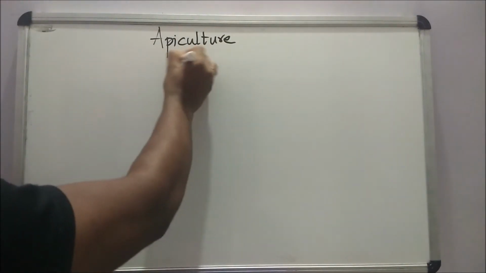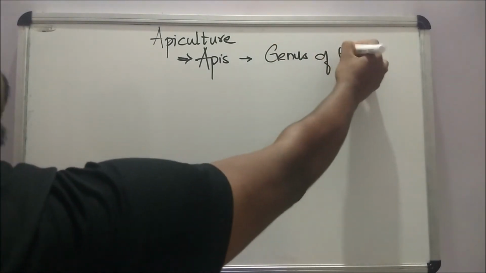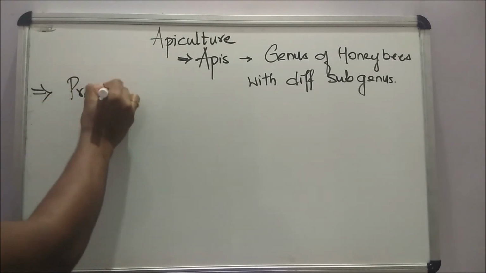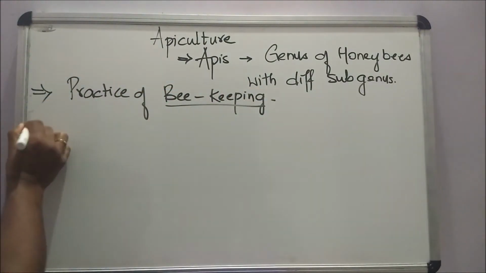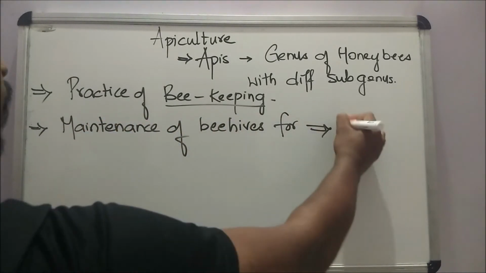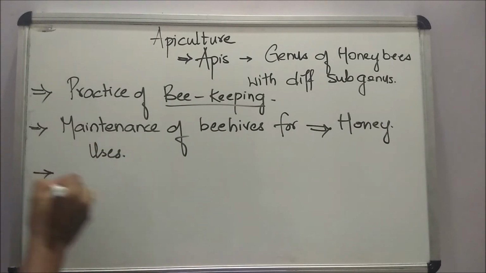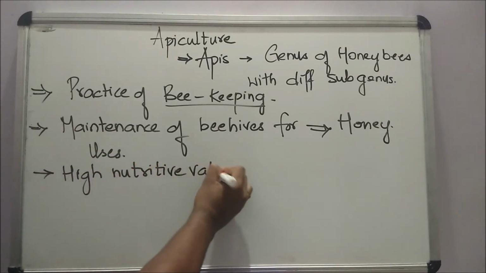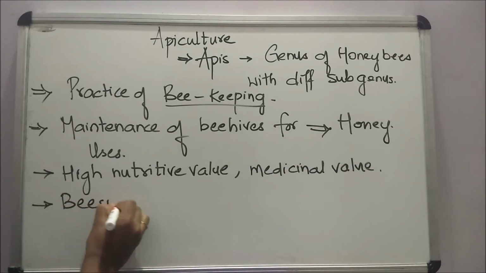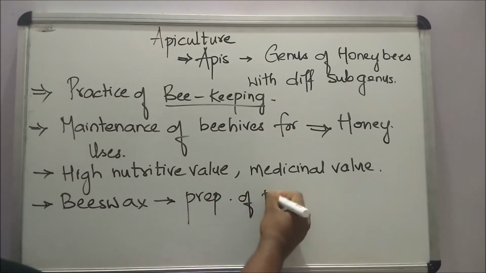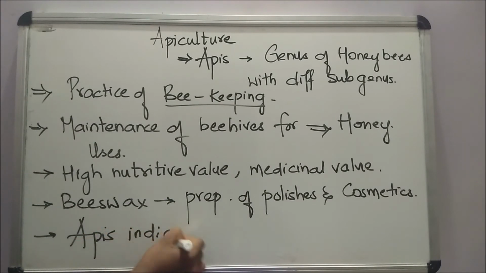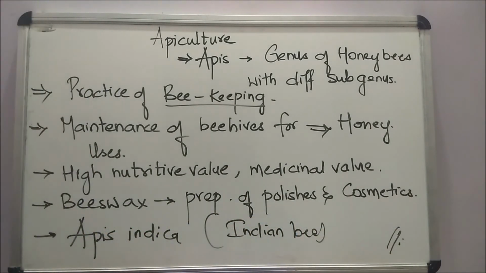This technology is very popular and is used in cattle, sheep, rabbits, buffaloes, mares, etc. Now let's learn about apiculture. Apiculture, if you split, it's apis and culture. Apis is nothing but the genus of the honeybees with different species. Apiculture is the practice of beekeeping. It includes the maintenance of beehives for the production of honey. The uses of apiculture could be honey, which has high nutritive value and medicinal value. Honeybees also produce beeswax that is used in preparation of polishes and cosmetics. The most commonly reared species is Apis indica, which is nothing but the Indian bee.